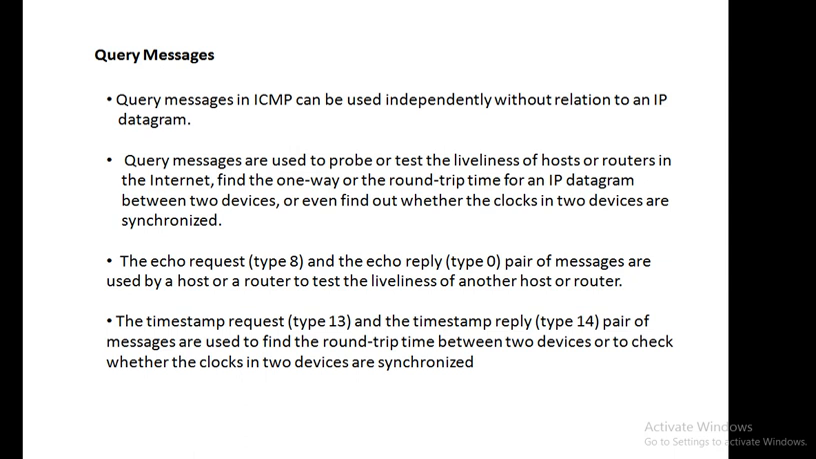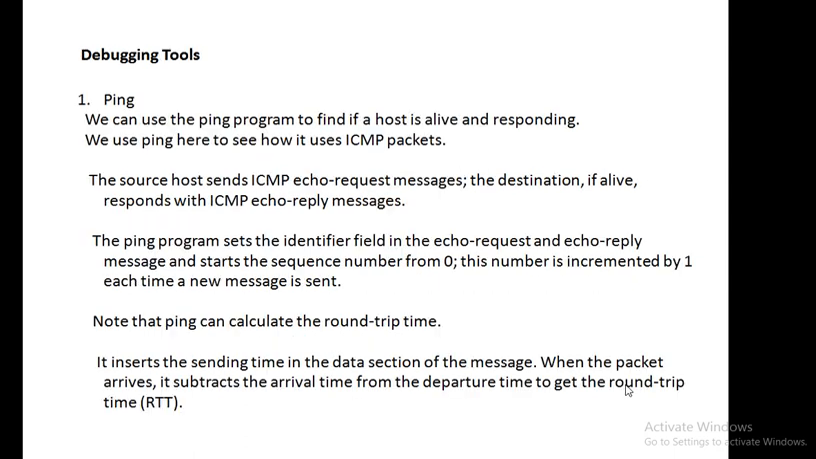As I said, query messages are always in pairs. So there are two pairs. The first one is echo request and echo reply, which are normally used to test the liveliness of the router or the host. The second pair is timestamp request and timestamp reply. It is normally used to check the round trip time between the two devices and also to check whether the clocks are synchronized or not. So these are the query messages.